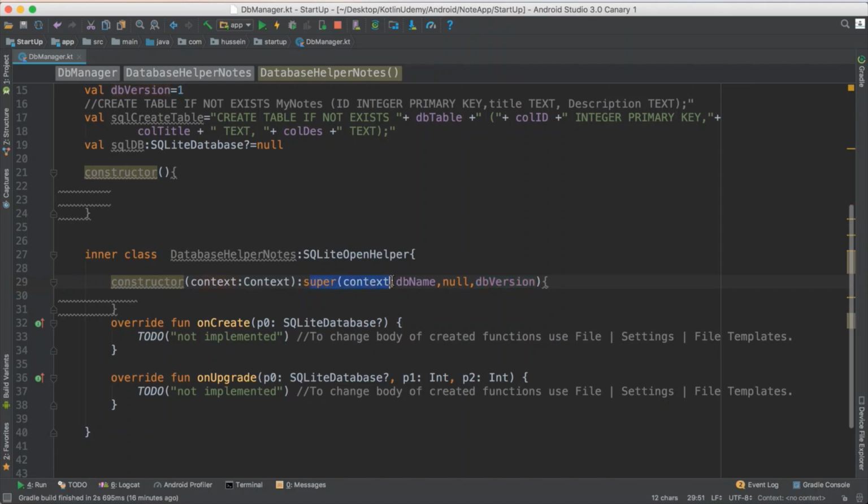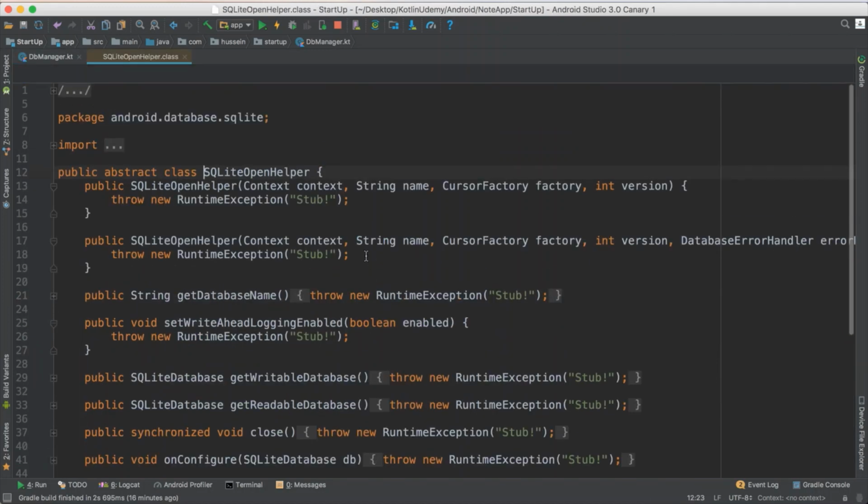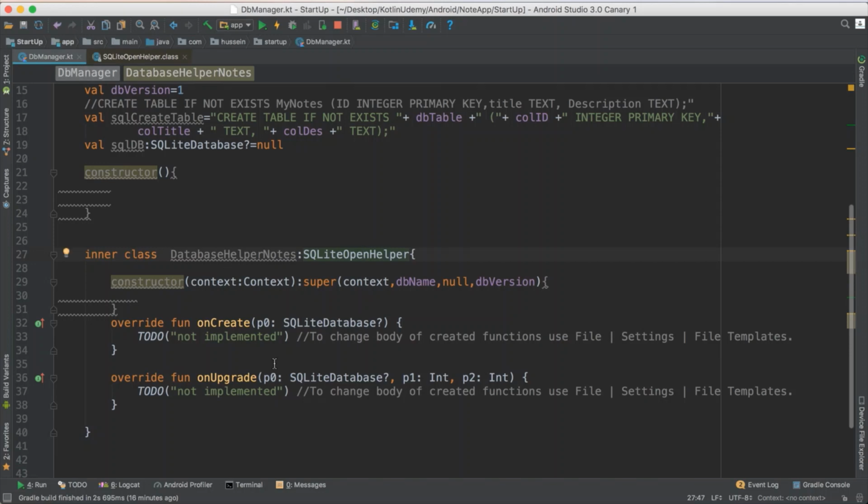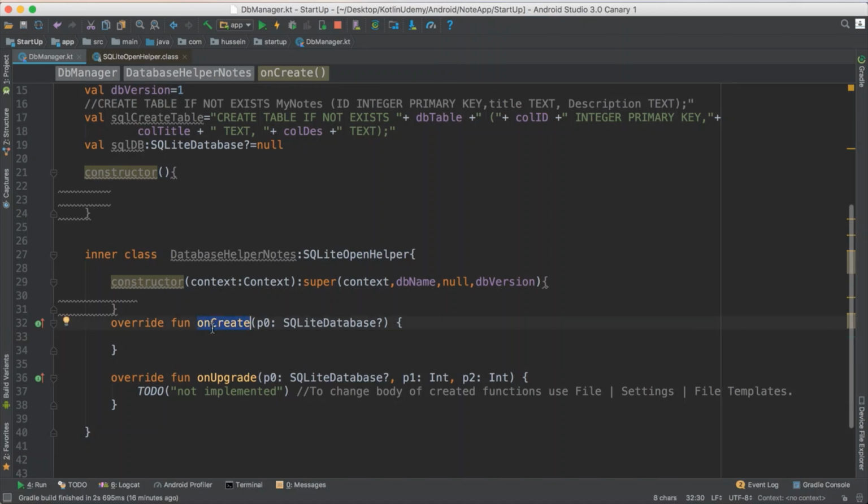It will pass them to SQLiteOpenHelper, which will check if the database is already available, and if so, it will not do anything. If the database is not available, it will create the database for you. But wait a second, this code just creates the database for me if it's not available. Now I want to work on creating the tables. After it creates the database, it will call this method, named onCreate, and it sends something, this one, P2.